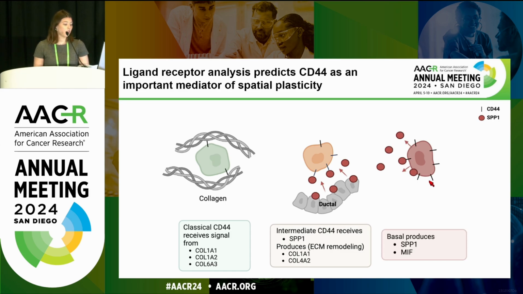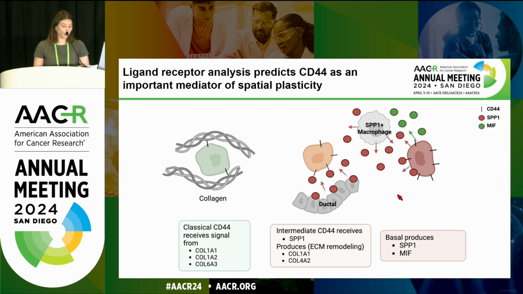And in the basal state, the basal cells are producing SPP1 as well as MIF, which stimulates macrophages to produce more SPP1. And so we hypothesize that there's potentially a basaloid population self-loop through the amplification of SPP1 signaling that either maintains its state or maybe progresses the intermediate state into more of a basal state.